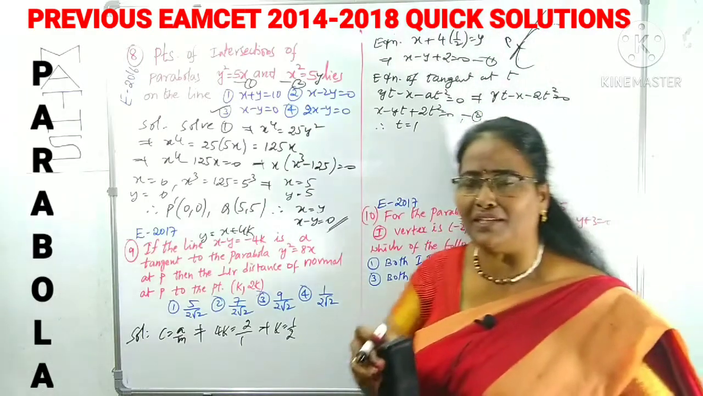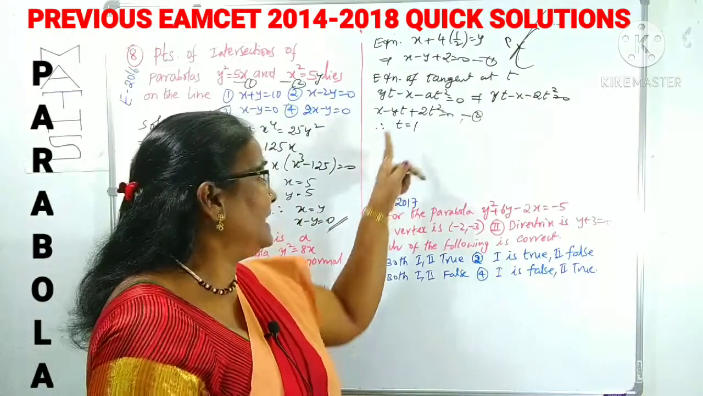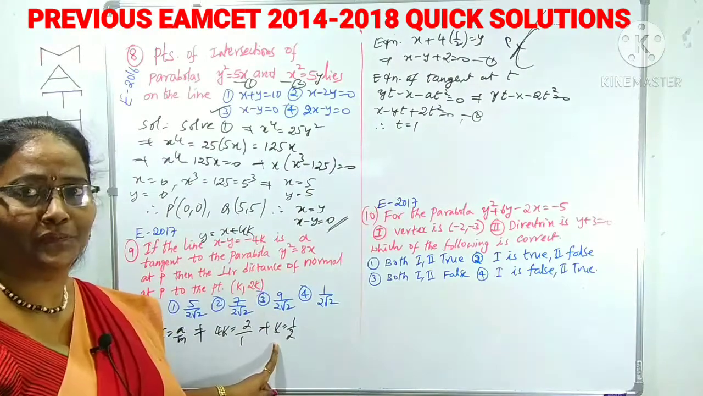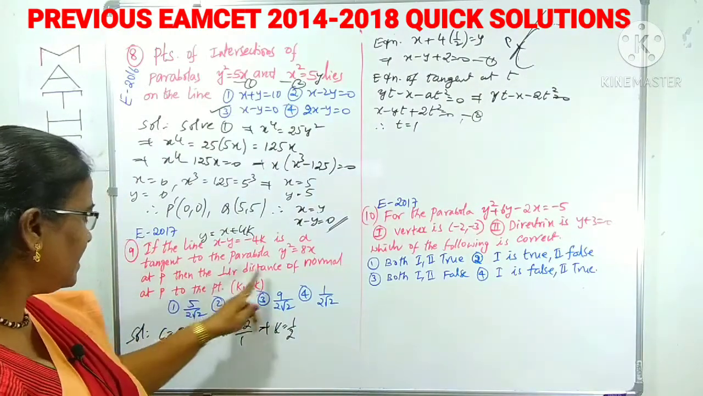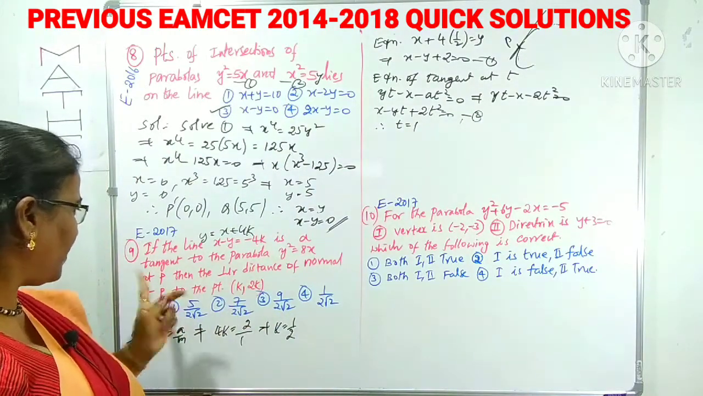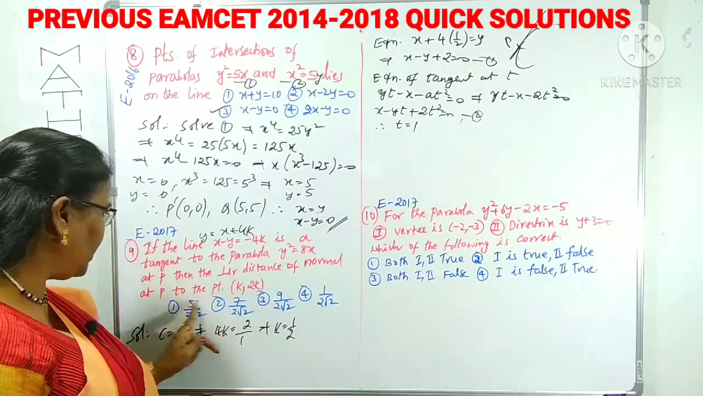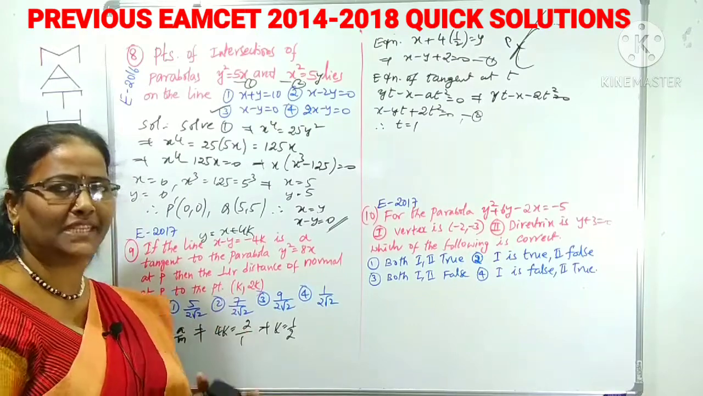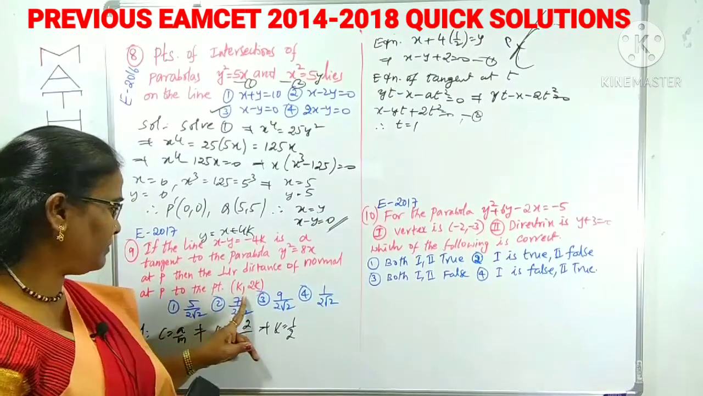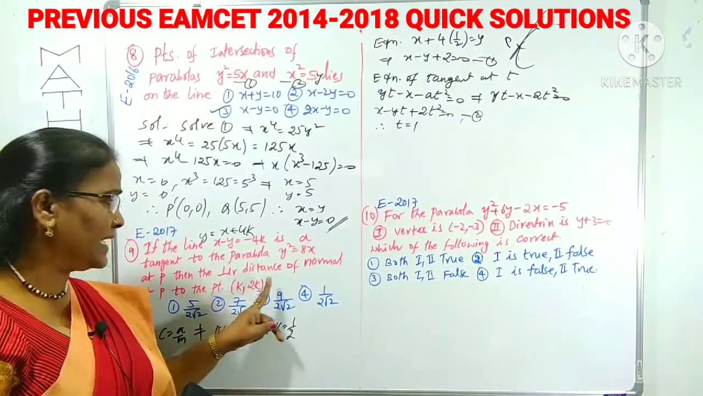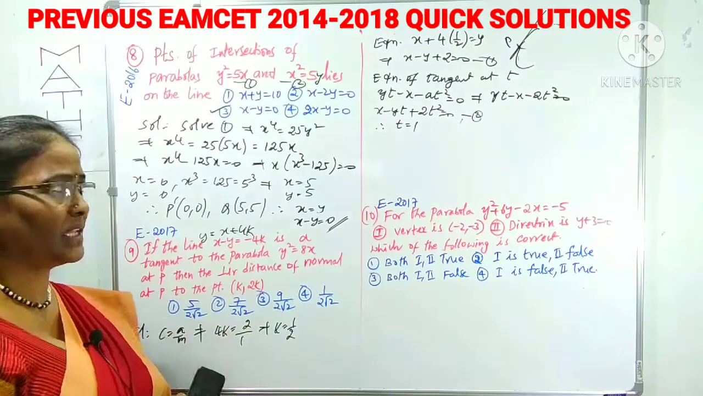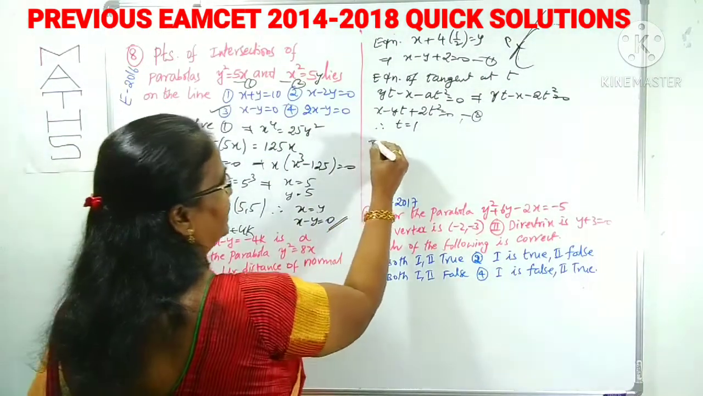Now we can come to the next sentence. We got the t value, we got the k value, right? Now what is the next sentence? At P, okay, we got. Then the perpendicular distance of normal at P to the point k comma 2k. It means we have to find the distance from the point k to the normal line at P. What is the normal at t? We have to find out.